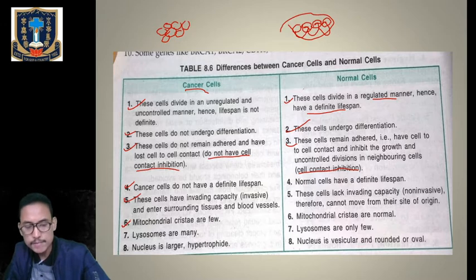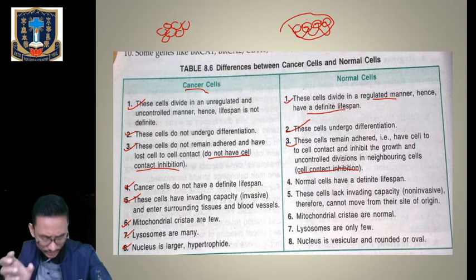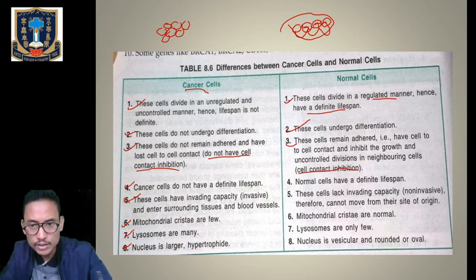In cancerous cells, mitochondrial cristae are few, but in normal cells they are normal. Lysosomes are many in cancerous cells, and only few in normal cells. And the nucleus is large in cancerous cells, hypertrophied, irregular, whereas in normal cells, the nucleus is vesicular, rounded or oval. So this is the general difference between the cancerous cells and the normal cells.